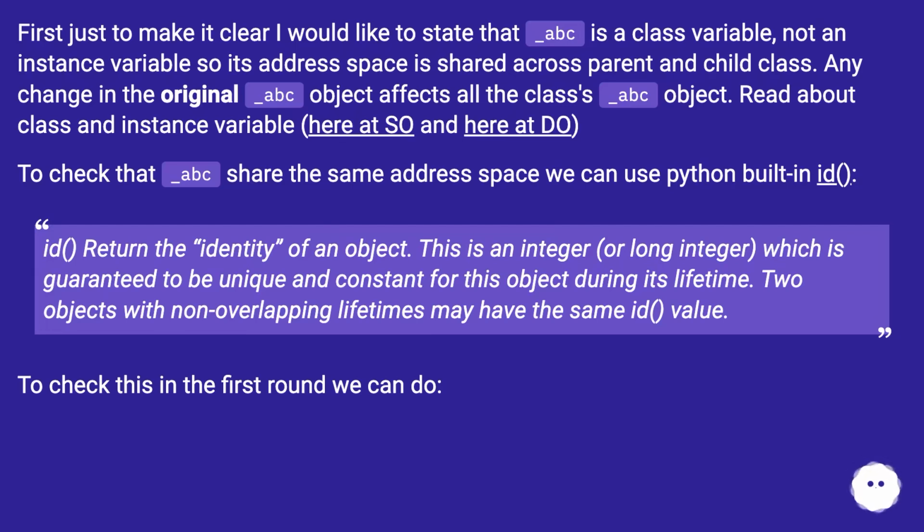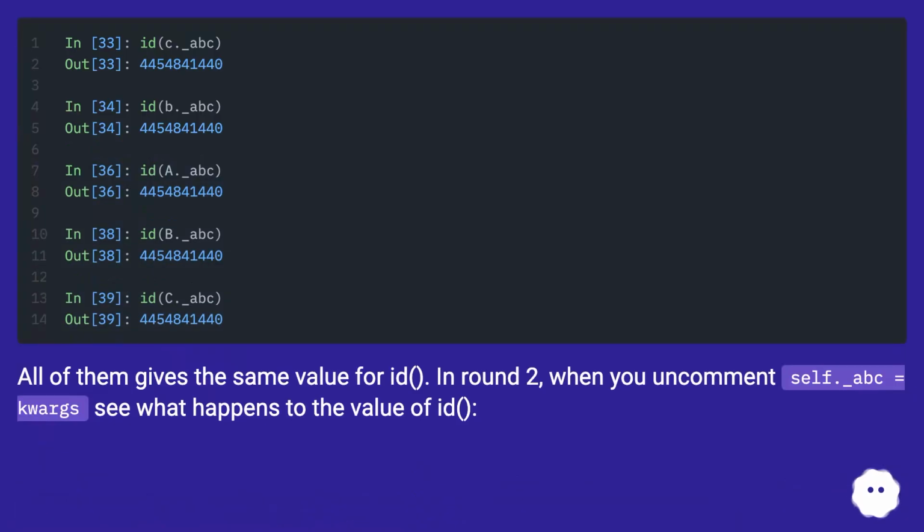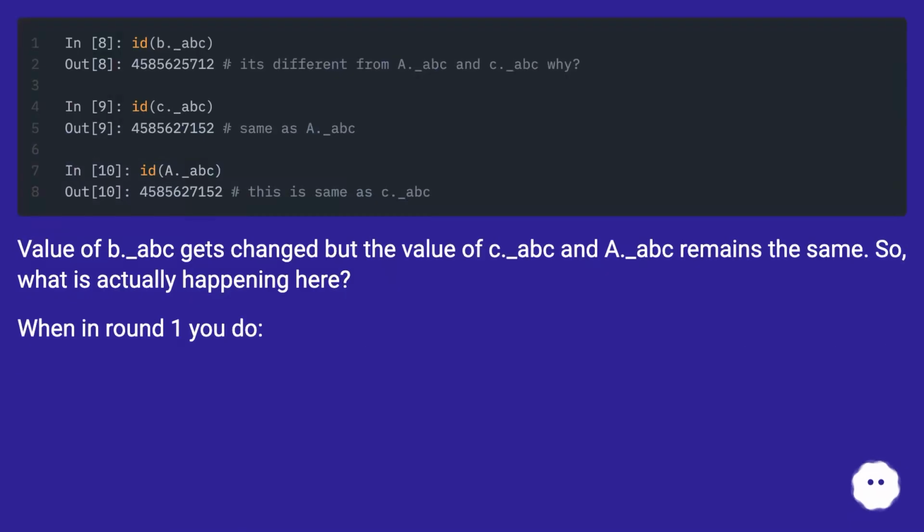To check this in the first round, we can do this. All of them give the same value for id. In round 2, when you uncomment self._abc equals quarks, see what happens to the value of id. The value of b_abc gets changed, but the values of c_abc and a_abc remain the same.